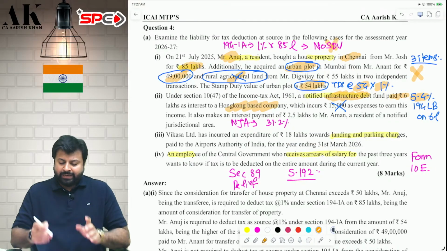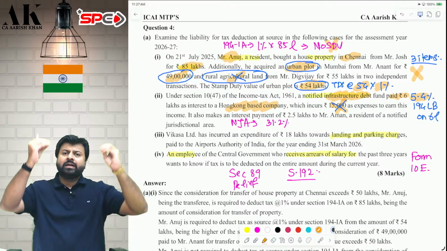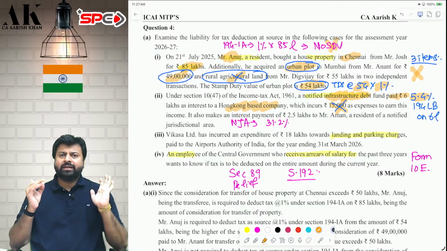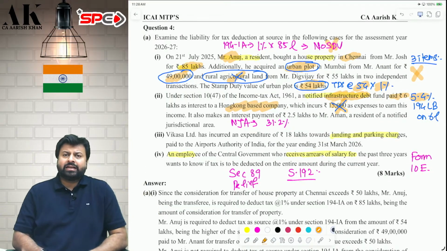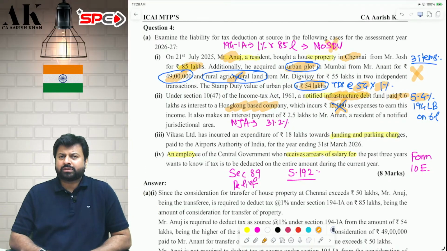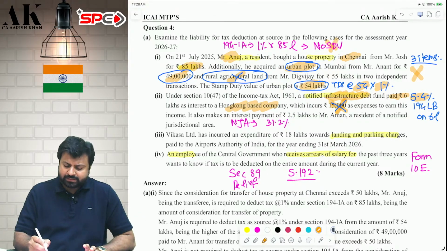194LB. Interest deduction will not be allowed. So if the borrower is an infrastructure debt fund and the lender is a non-resident or foreign company, then when the infrastructure debt fund pays the interest, at that time they will deduct TDS at the rate of 5.2%. Cess will not be applicable because the interest is only 6 lakh. Expense is not allowed as deduction.